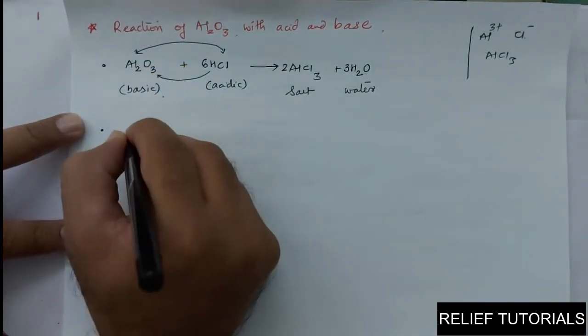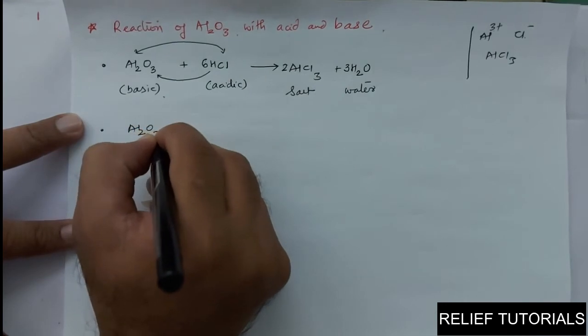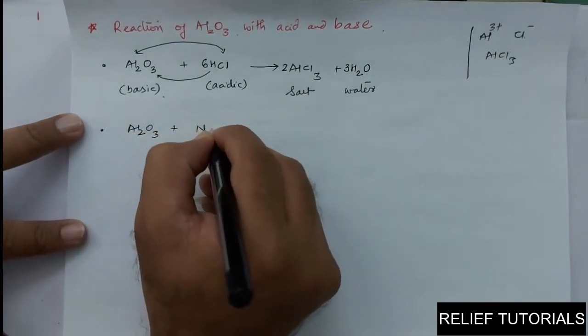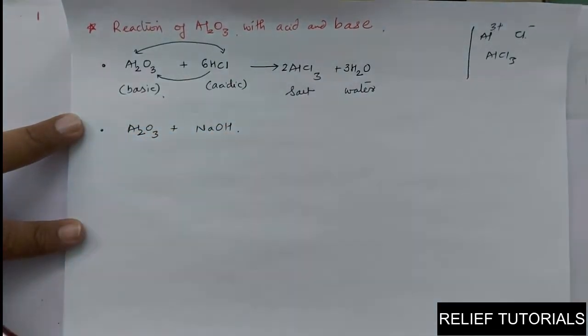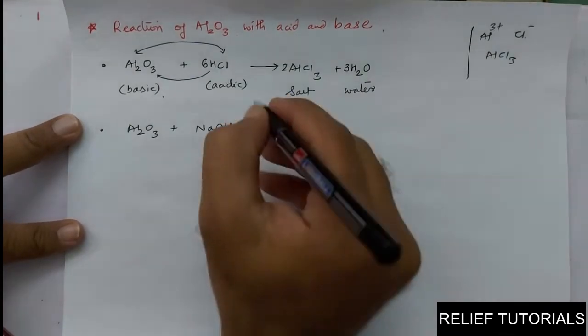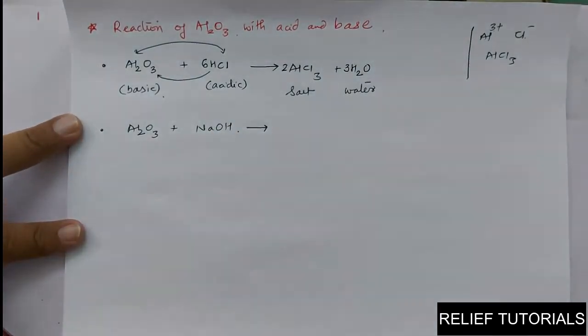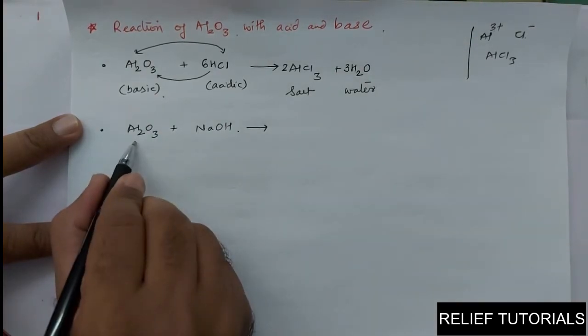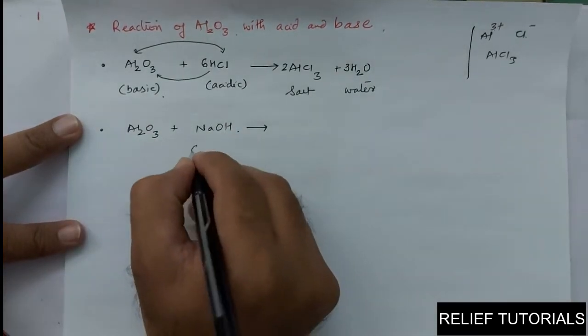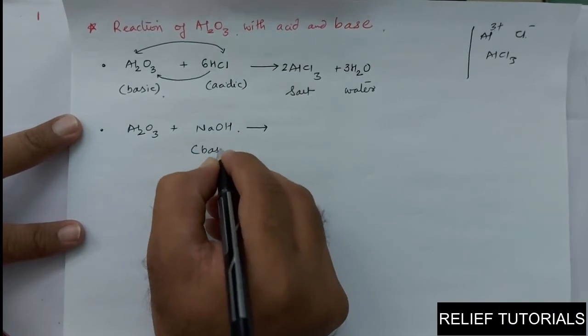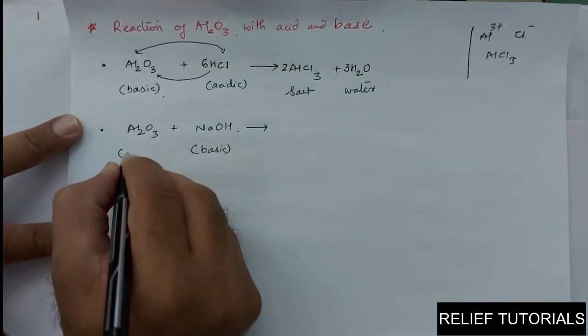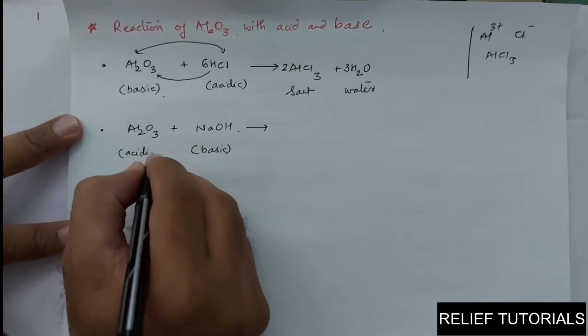Another reaction in which aluminium oxide Al2O3 reacts with a basic substance, NaOH. So in that sense, aluminium oxide reacts with NaOH. NaOH is the basic substance. So here Al2O3 behaves as an acidic substance.